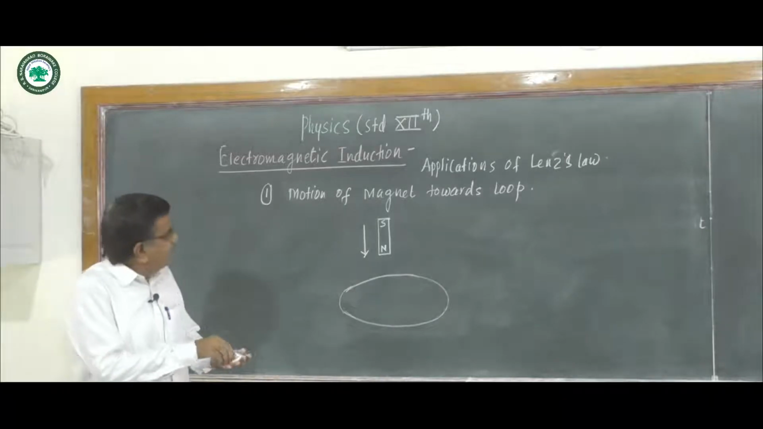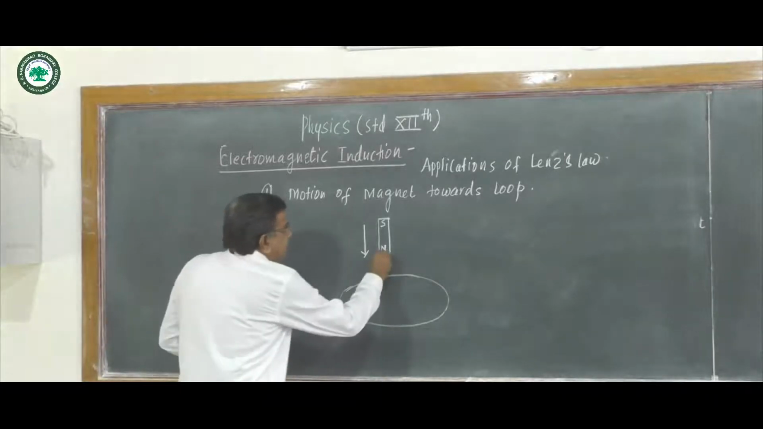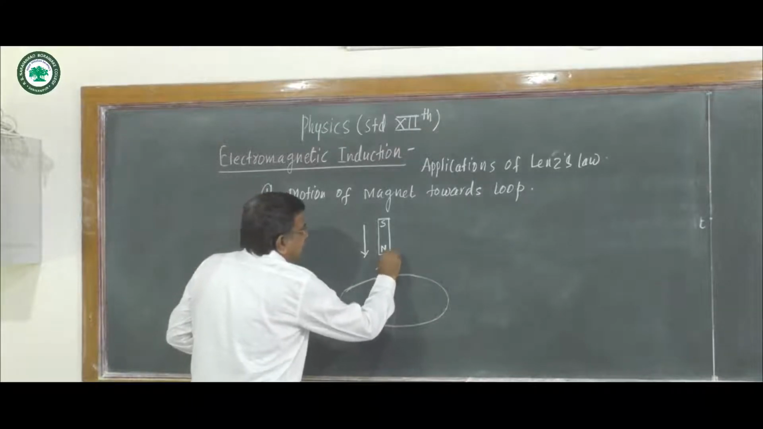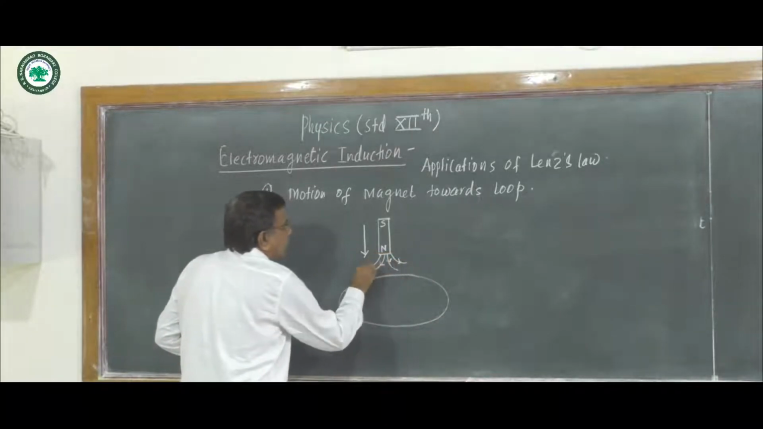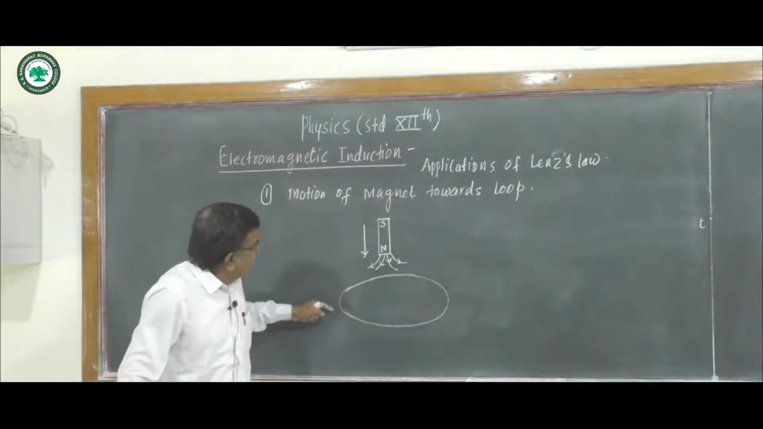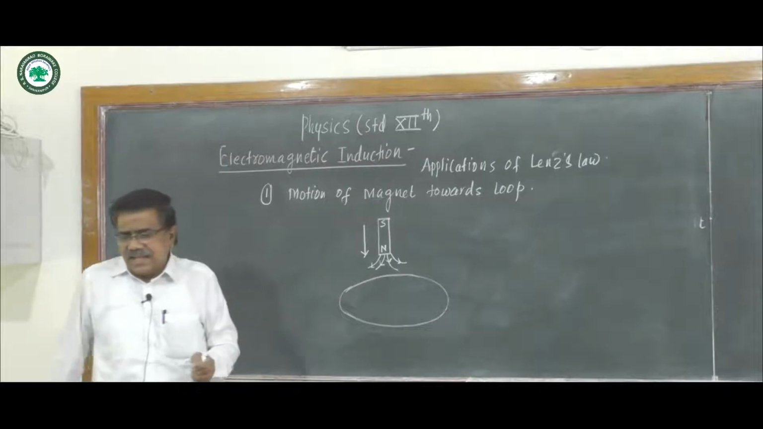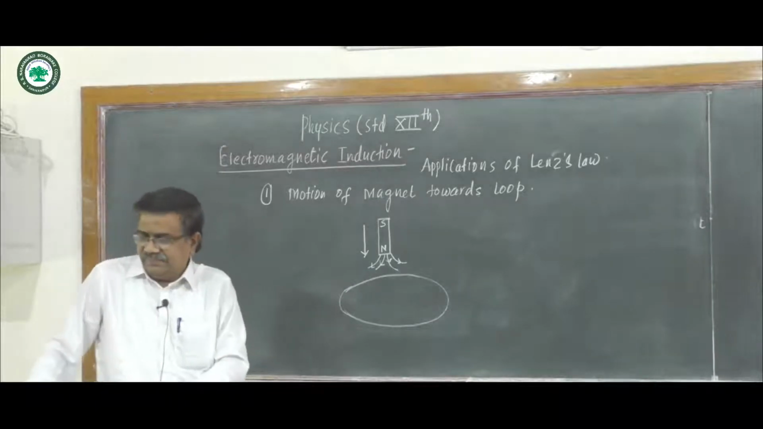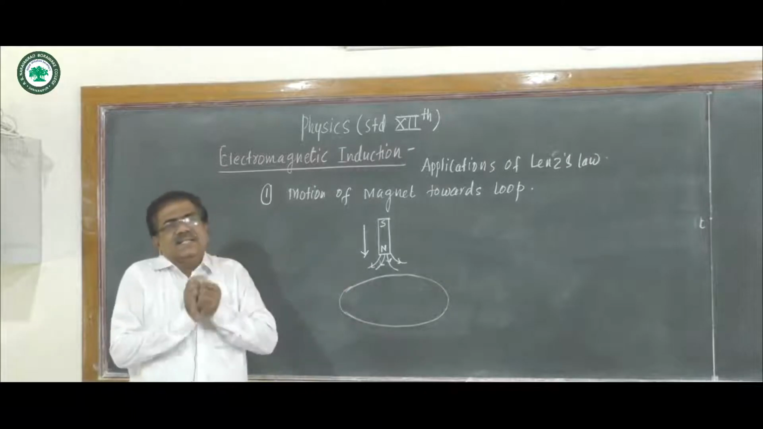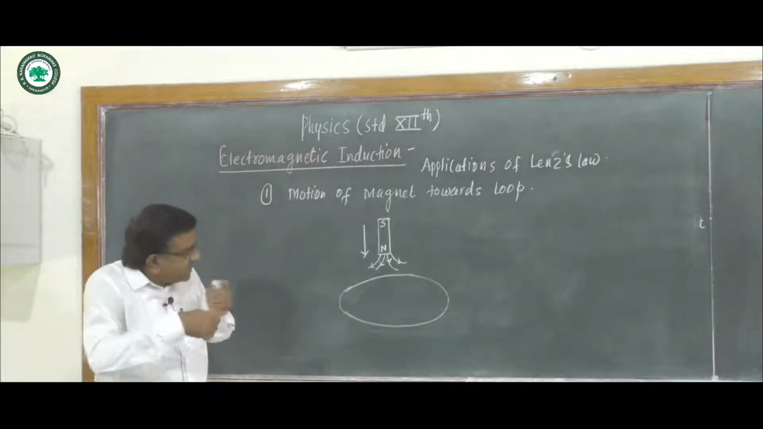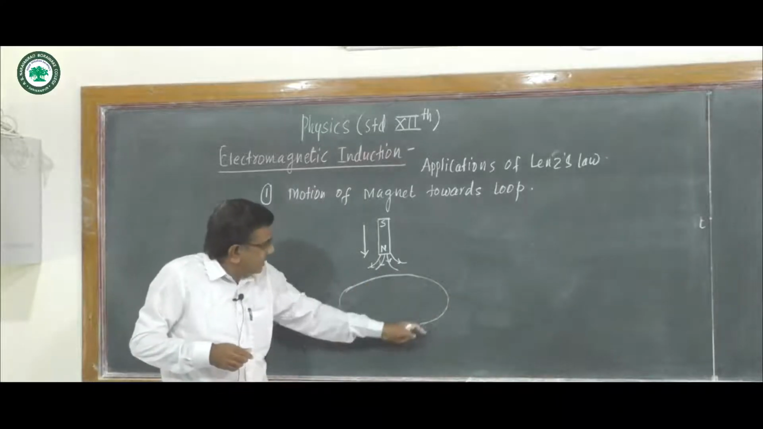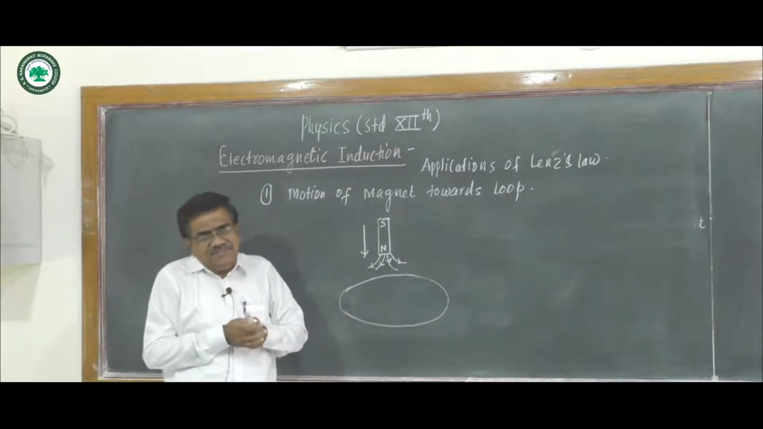The magnetic field of this magnet is from north pole to south pole. These lines are like this, outside the magnet, we know. There is a change in magnetic flux associated with the coil, and due to this change in magnetic flux, the current is induced in the coil.